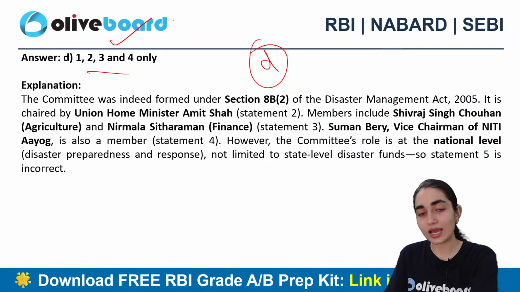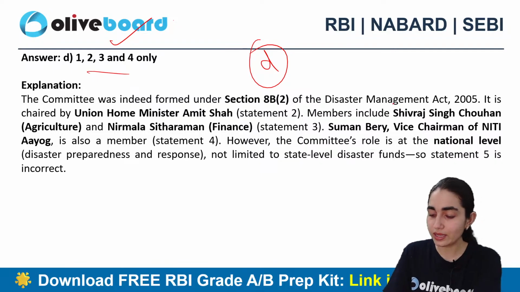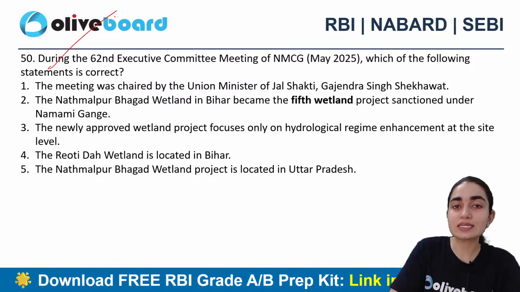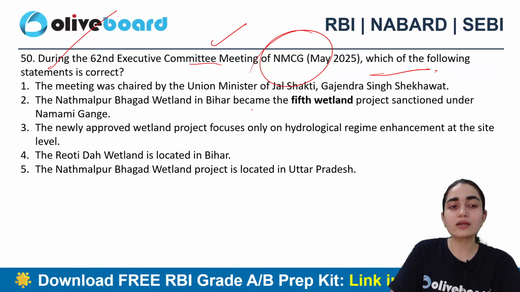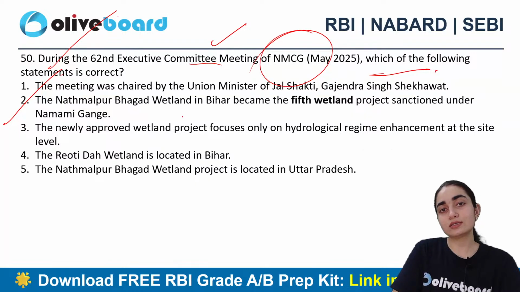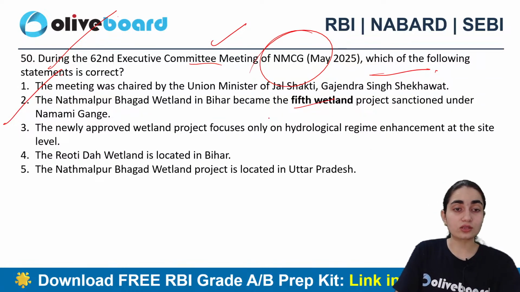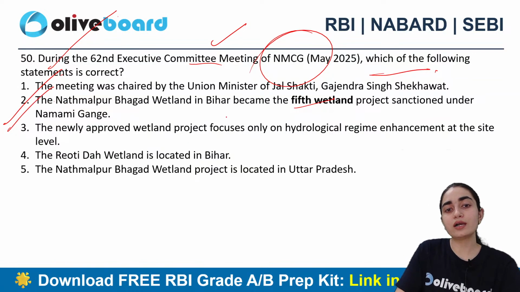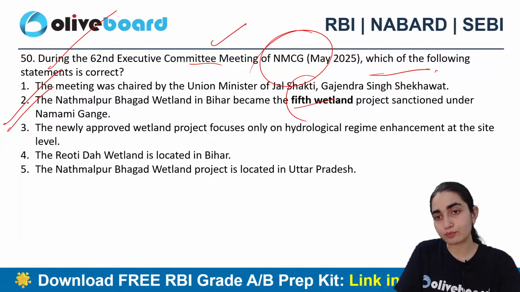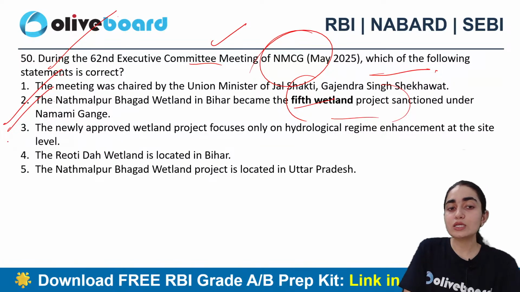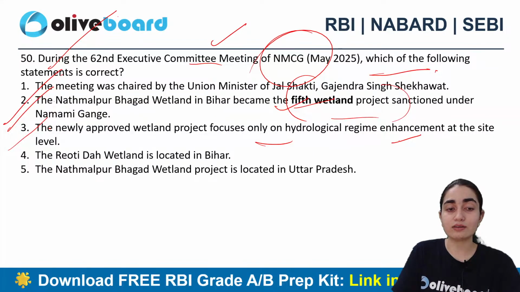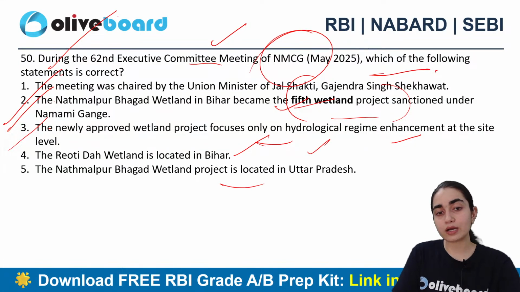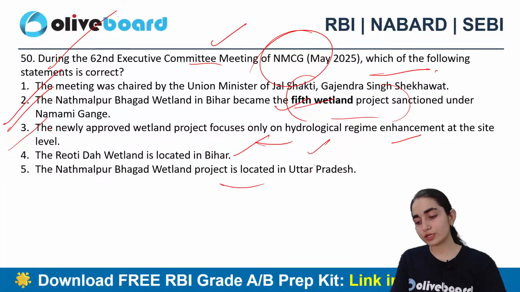So I just request, as and when I share the data with all of you, you just go through that, right? Next question says, during the 62nd executive meeting of NMCG, which of the following statements are correct? The meeting was chaired by the Union Minister of Jal Shakti. The Nath Malpur Bhagad wetland in Bihar became the fifth wetland project sanctioned under the Namami Gange. The newly approved wetland project focused only on hydrological regime enhancement at the site level. Ryoti wetland is located in Bihar. And this Nath Malpur Bhagad wetland project is located in Uttar Pradesh.